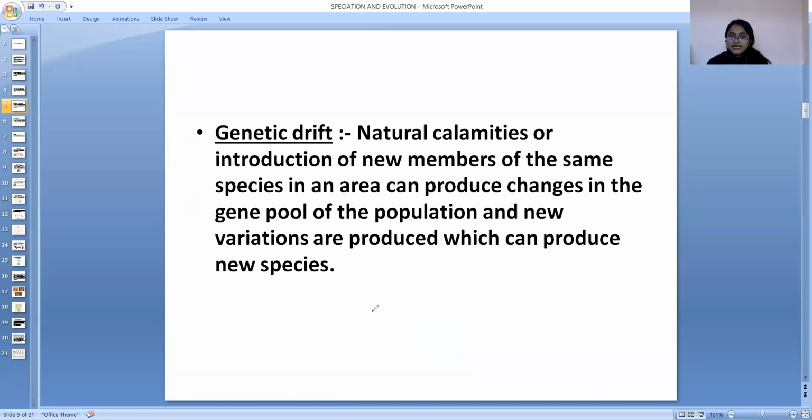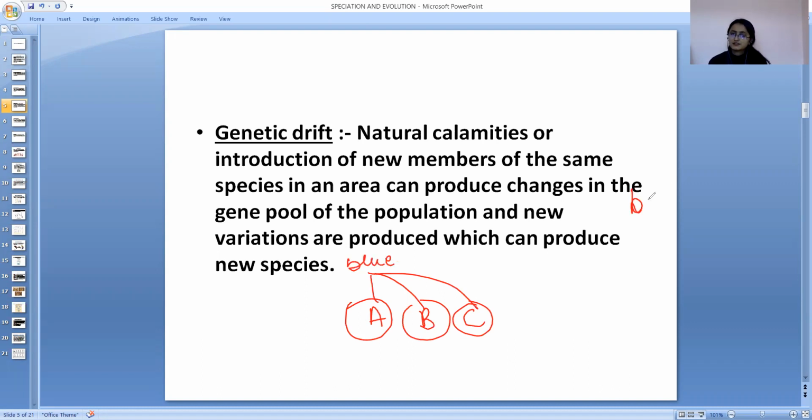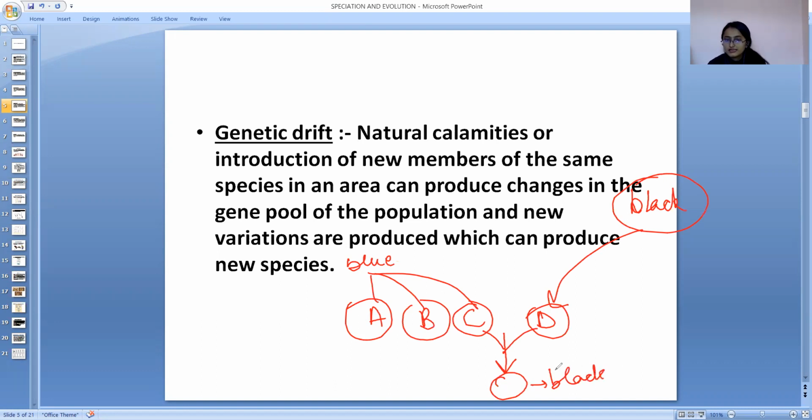For example, I have A, B, C. These are the species, all of them having blue eyes. But some person with black eyes of the same species comes into the area. For example, this is the person D with black eyes. Now they will breed and produce a new organism with black or somehow light brown colored eyes.